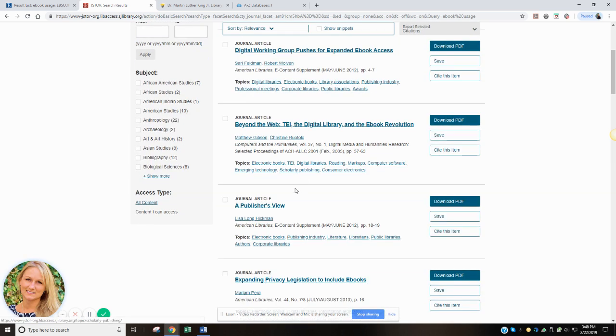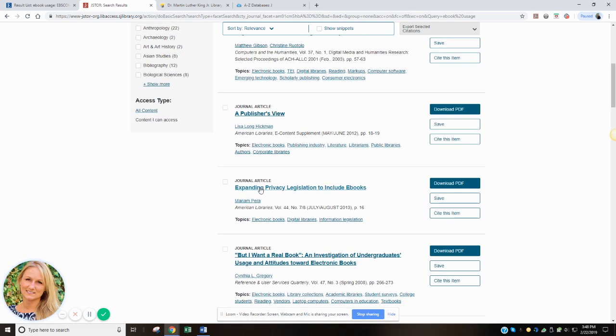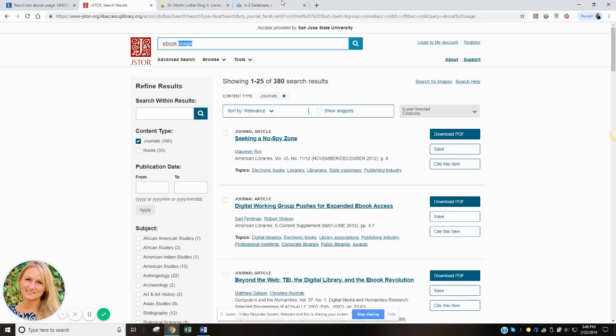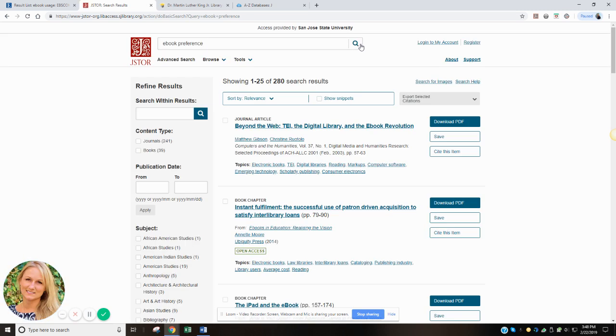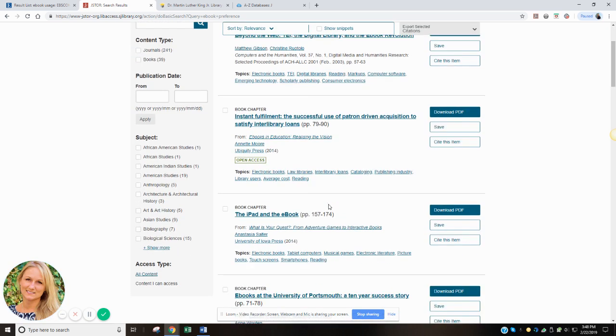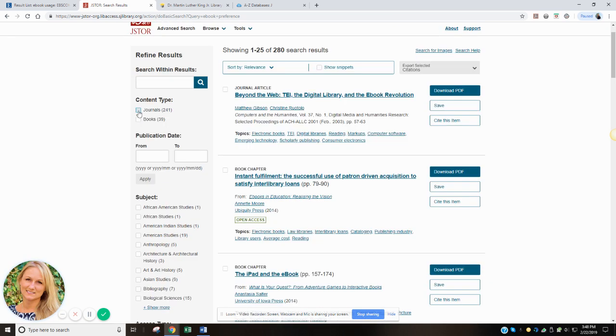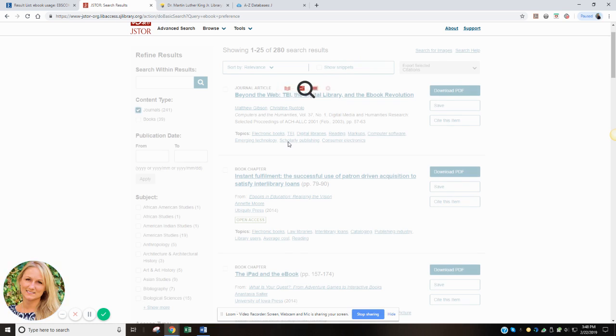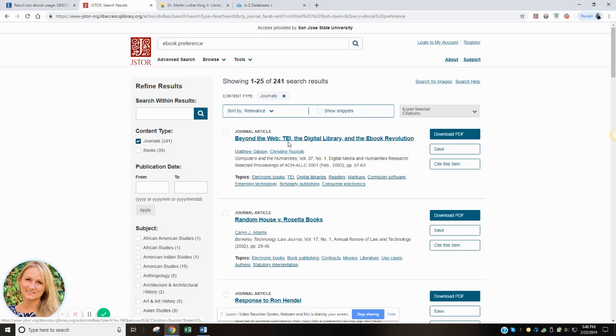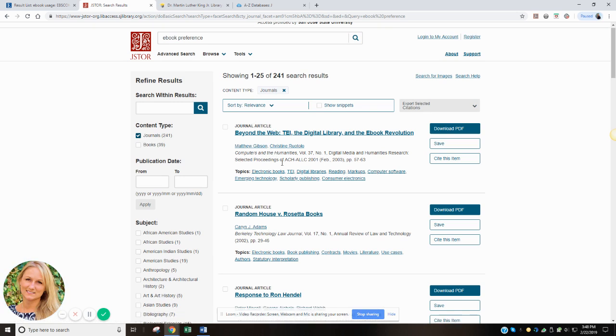And what kind of usage? Are you looking at the usage or the preference? How ebooks are used? Are you asking whether we prefer ebooks to print copy books? That's another thing that you need to narrow down a little bit. Then you have different types of results based on how you search, so play with the different terms and determine exactly what you're looking for. If you narrow it down to just those journals and then just peer-reviewed journals, it'll continue to narrow your results and find specifically what you need.